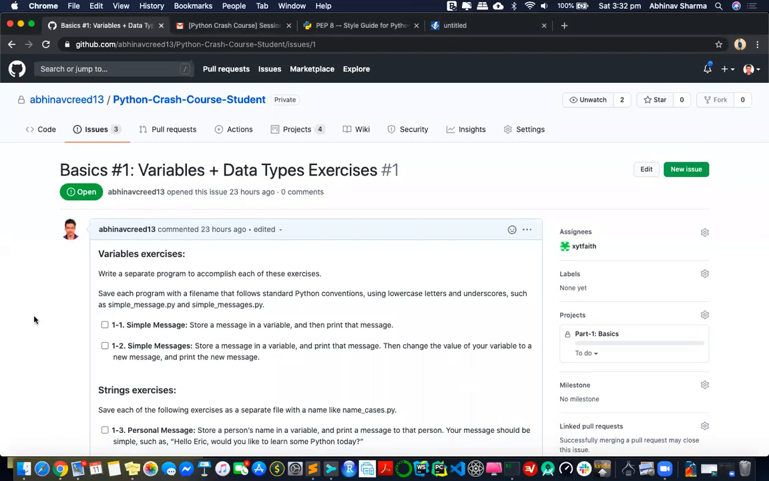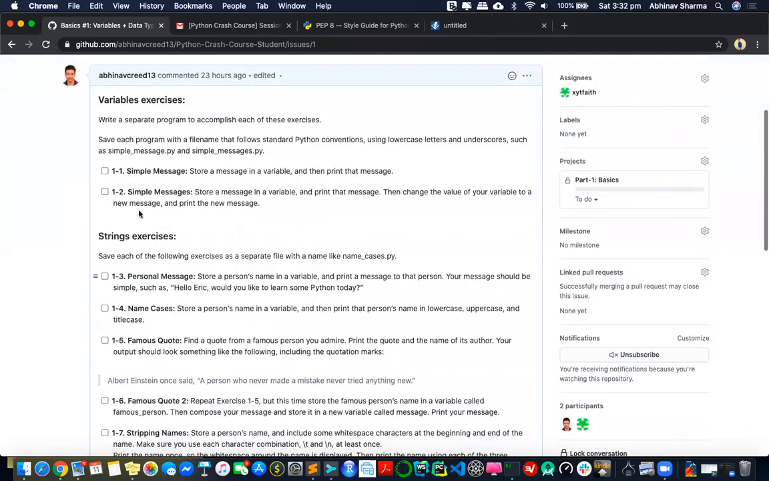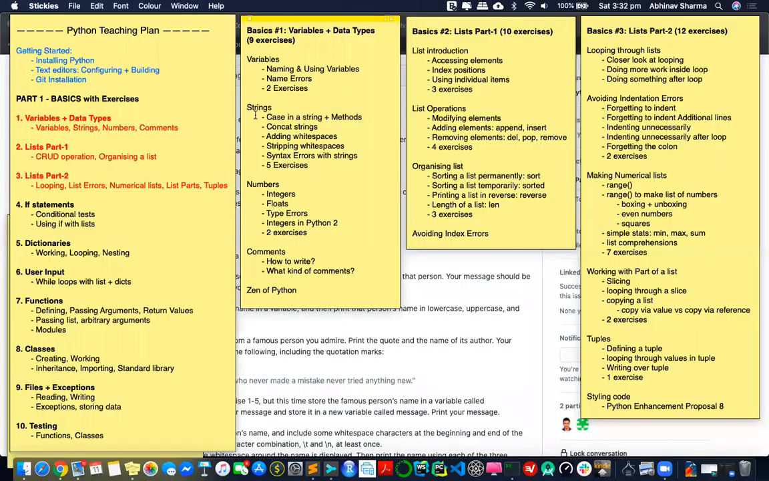And if we are super stuck and you're not able to understand anything, then definitely when we're meeting again, we will spend the first 5-10 minutes looking at these exercises. Then I can help you out with how to solve it. Okay, so that's the variable exercise. Now let's go to strings.